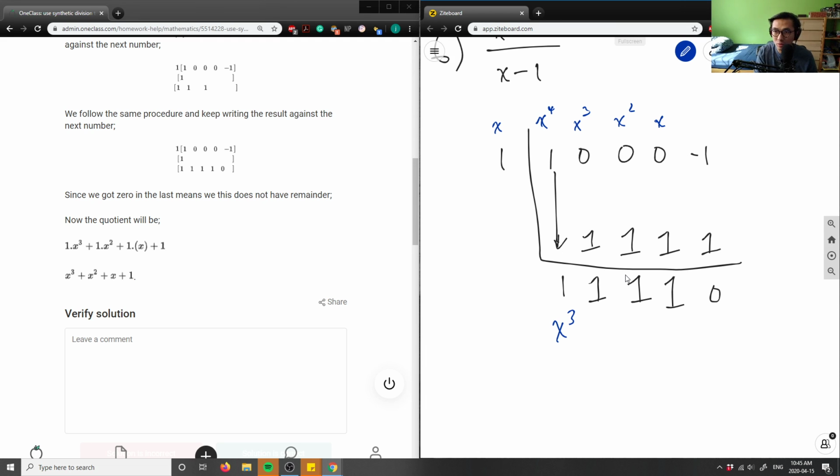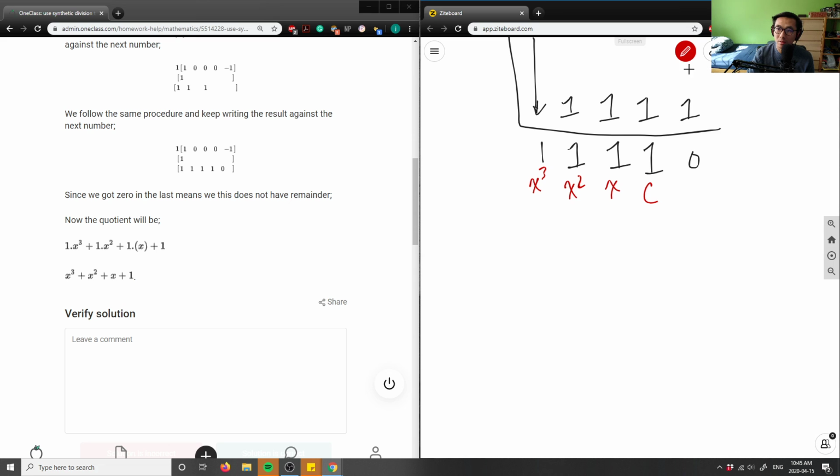So this new solution here is the leading coefficient of our answers, right? So our answers here are x to the power 3, x to the power 2, x, and whatever our constant is. So therefore, our answer to this problem, x to the power 4 minus 1 divided by x minus 1, right?